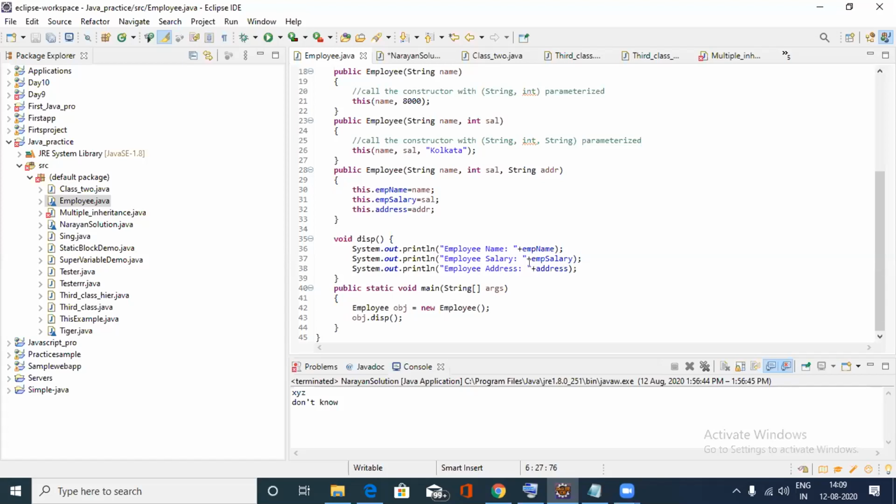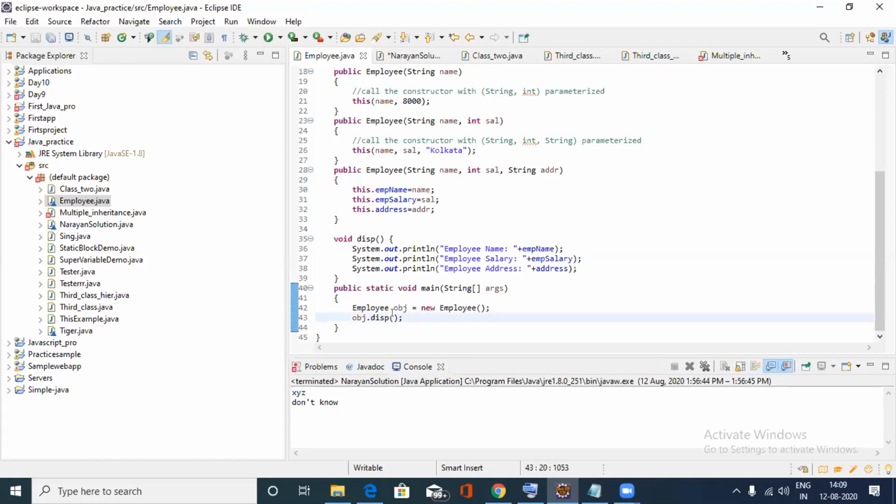This is basically the print method of address, and after that this is my main method. Here I am calling the default constructor, Employee object equal to new Employee. This is basically the object that I want to call.